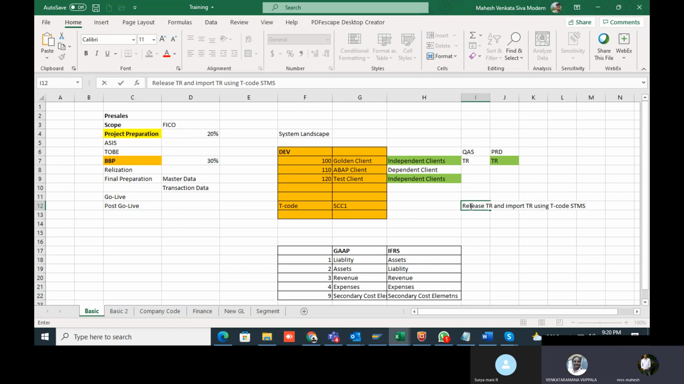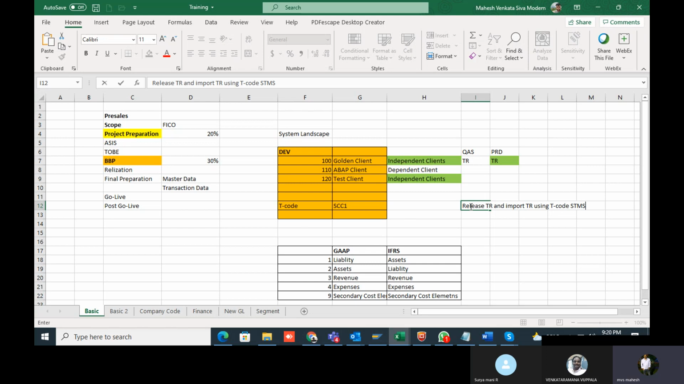Once your changes have moved to the quality system through the transport request, you just do one basic testing. The functional consultant has to do that basic test cycle. Then if everything is working fine, you inform the client. Then the client will do the testing of the complete scenario, the complete cycle.